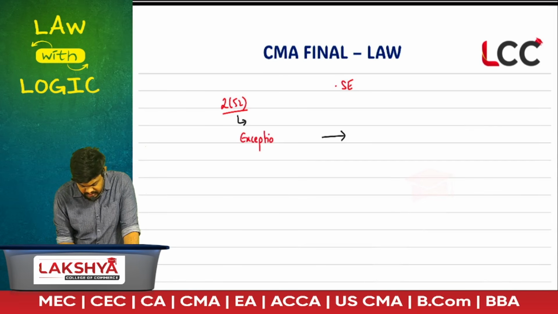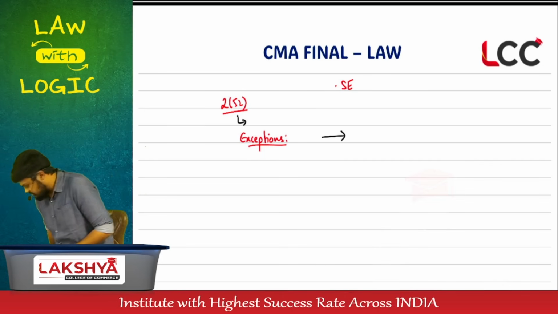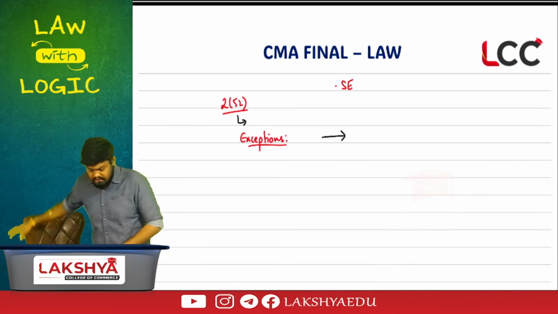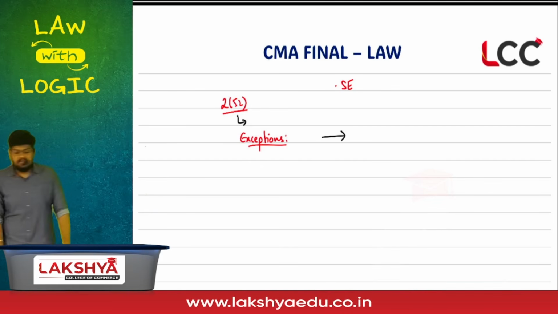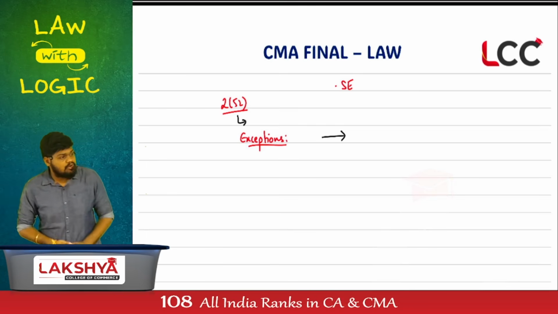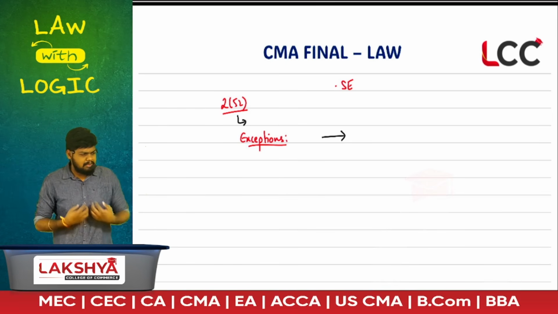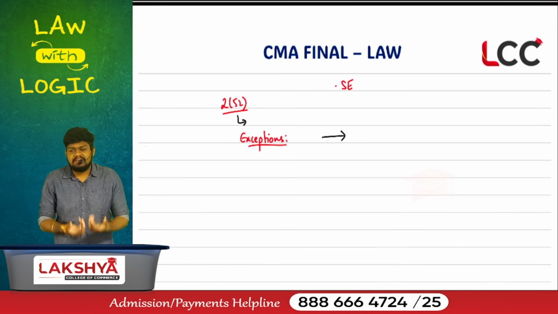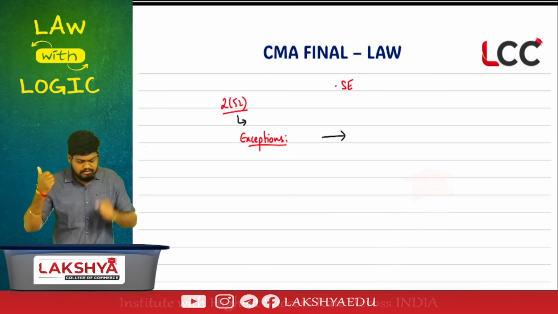How many exceptions are there? Draft the sentence first, then we'll go for exceptions. What's the definition part? Listed company means a company which has any of its securities listed on any one of the recognized stock exchanges, but there are people who intentionally do not want to be recognized as a listed company. We excluded certain companies. First, we'll start with which company?